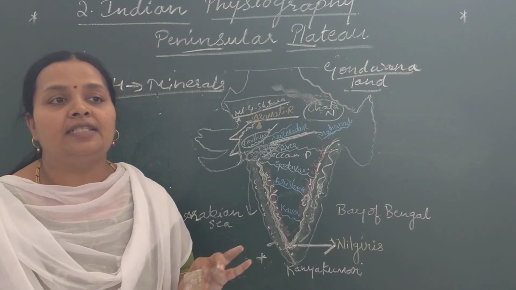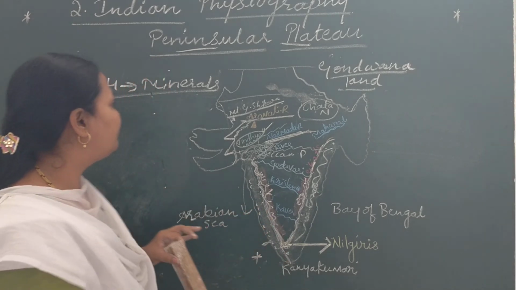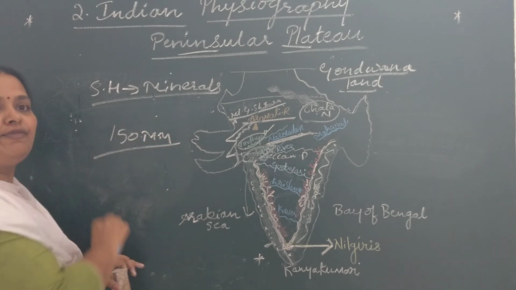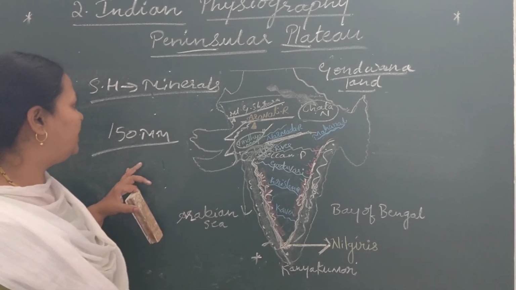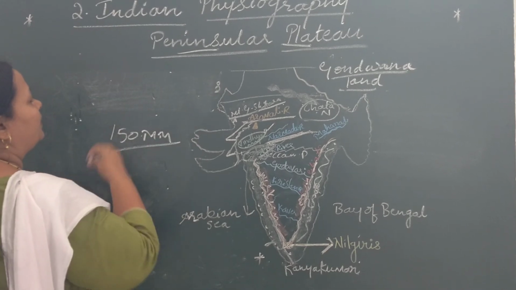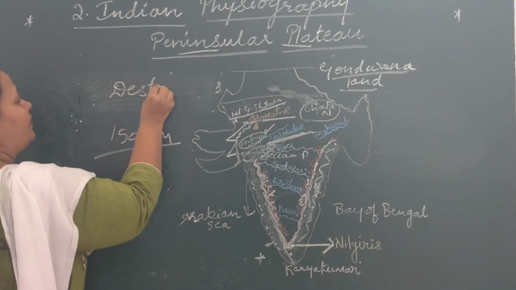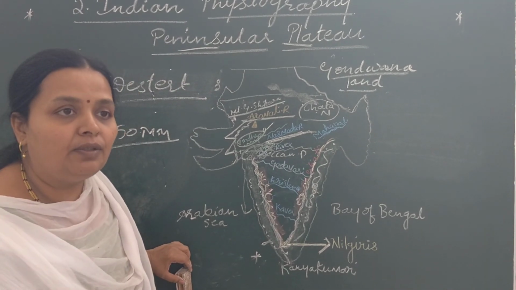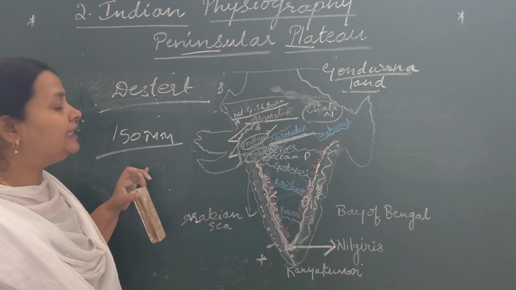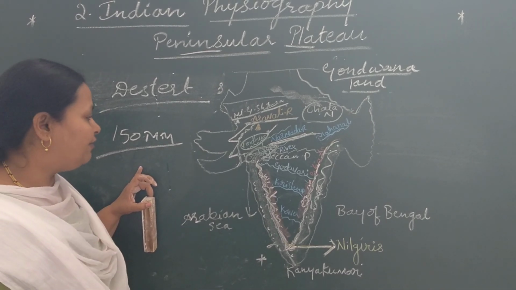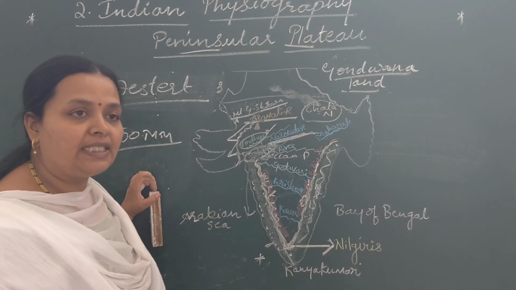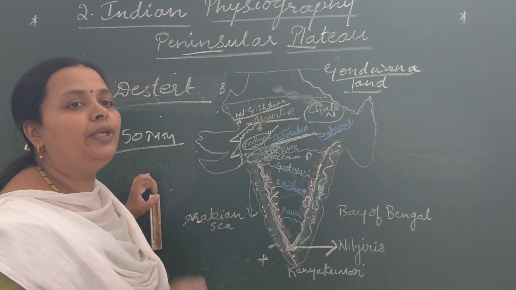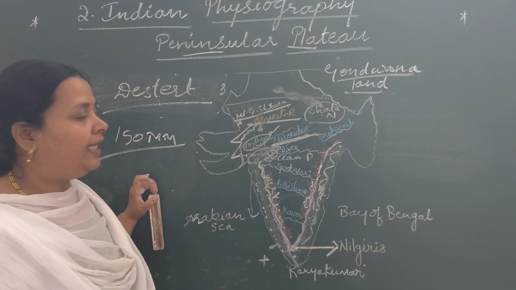The desert area receives less than 150 mm of rainfall per year. How much do they receive? Less than 150 mm of rainfall per year. Okay, the vegetation in the desert area is very low. We can find only thorny bushes in the desert area. And the river which flows in this desert is Luni, the main river in this area.